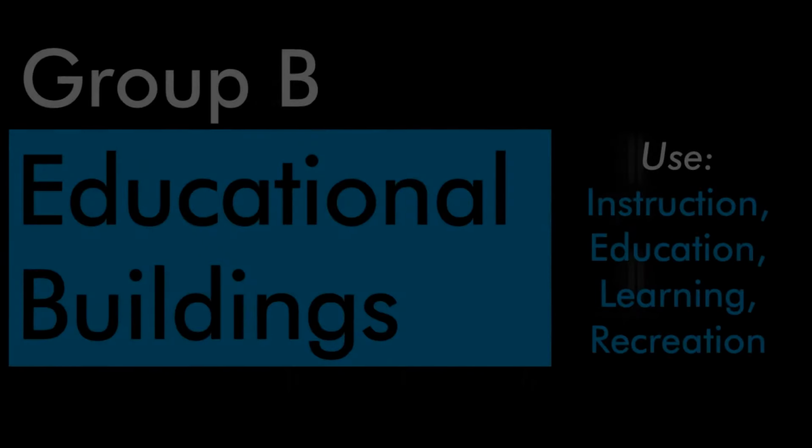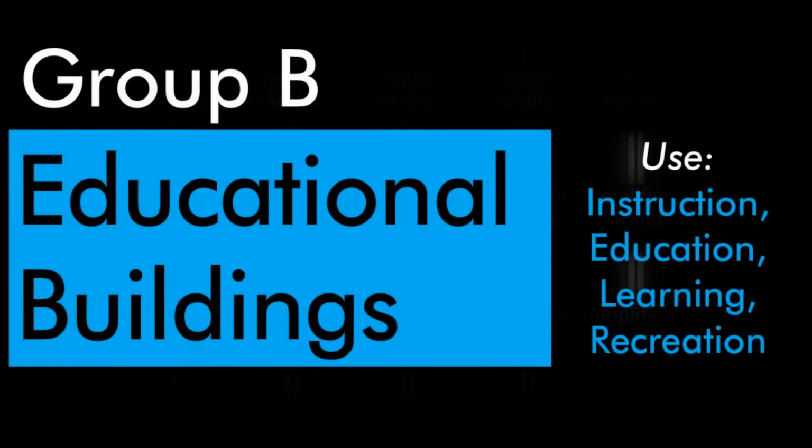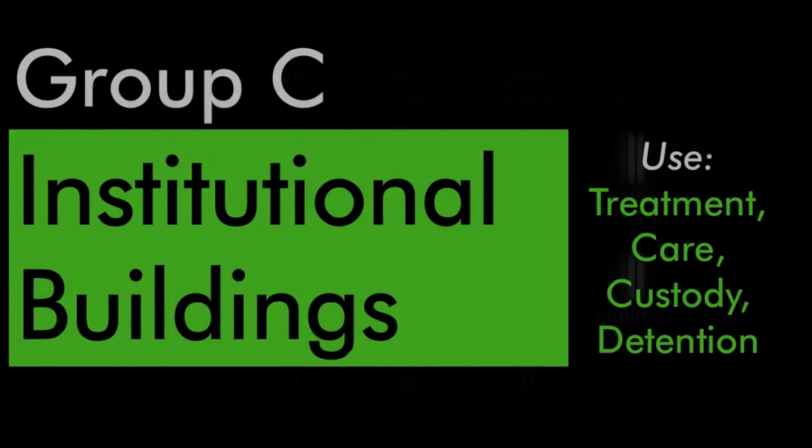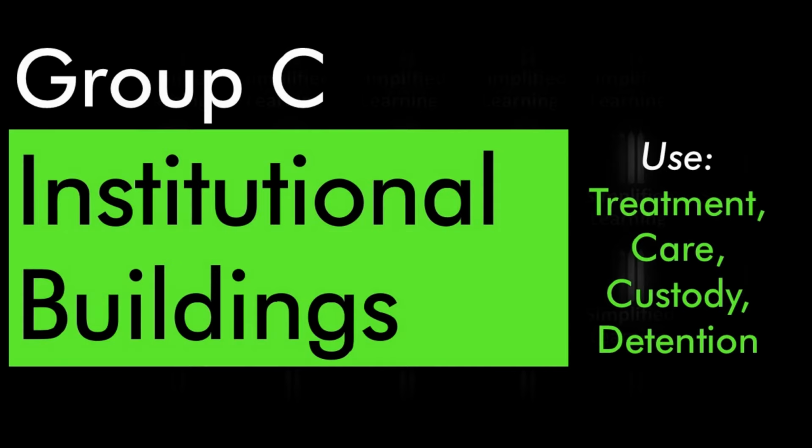The Group B buildings are the educational buildings that consist of schools, colleges, universities, daycare centers, which are primarily used for the purpose of education, instruction, recreation, and these activities are restricted to a maximum of 8 hours of the day. These buildings may be put to use in shifts or batches. The Group C buildings are the institutional buildings, and these buildings are used for various purposes such as custody, care, detention, isolation of a person.